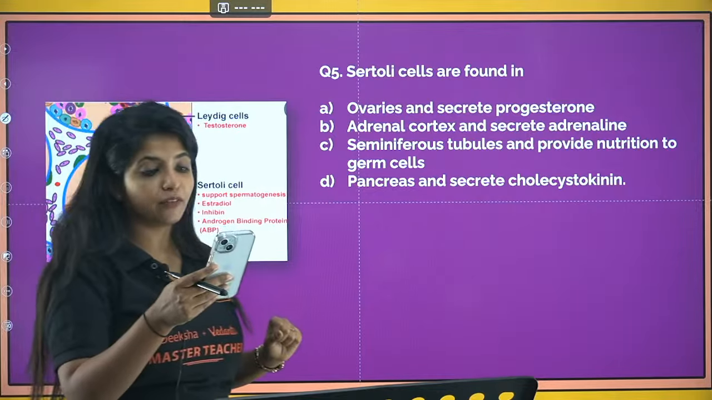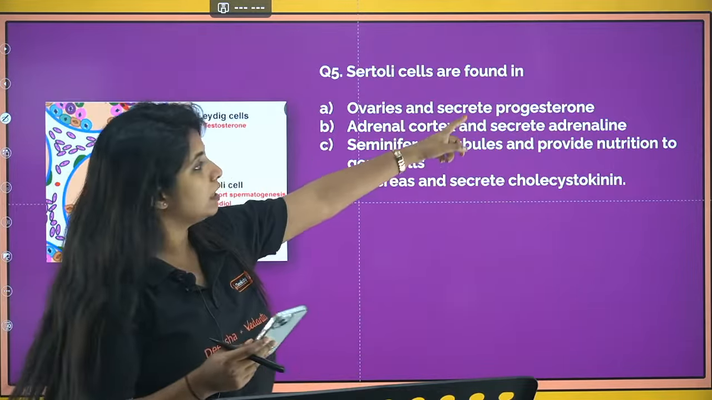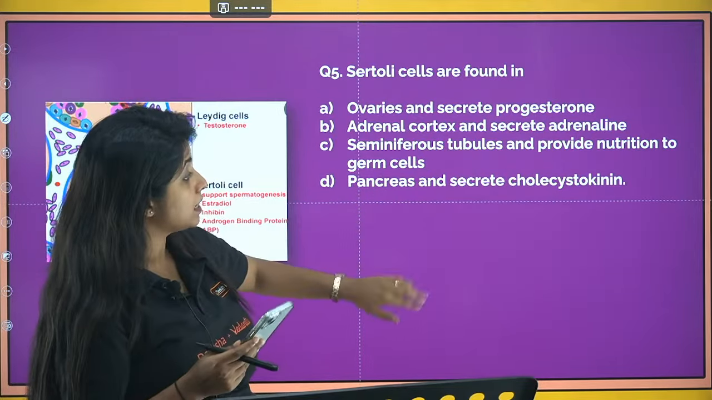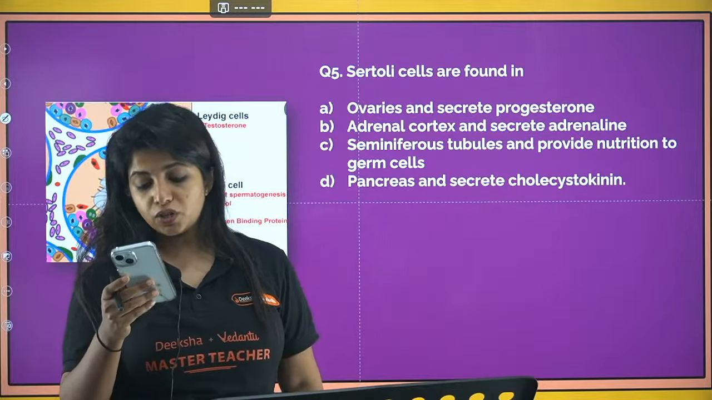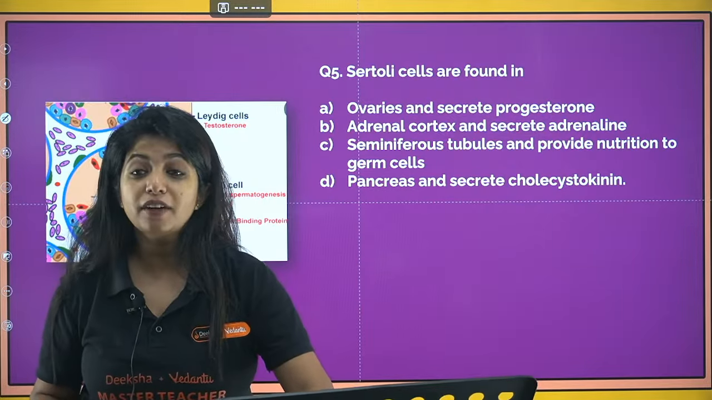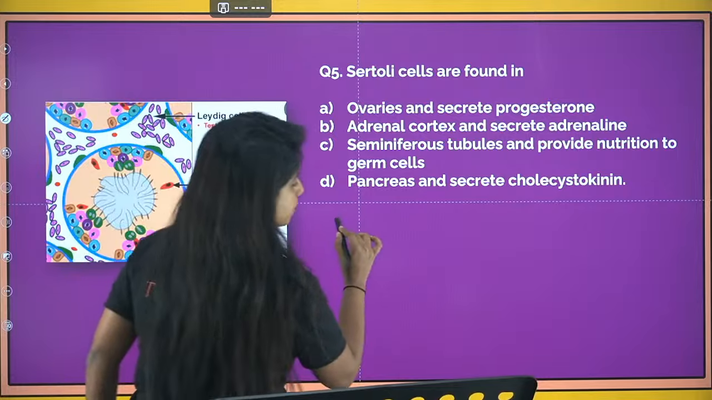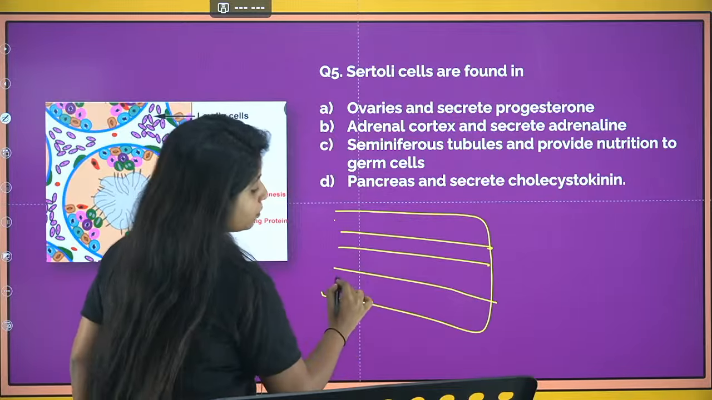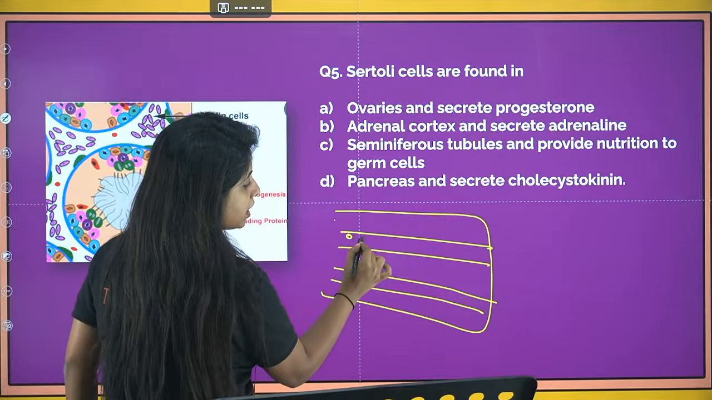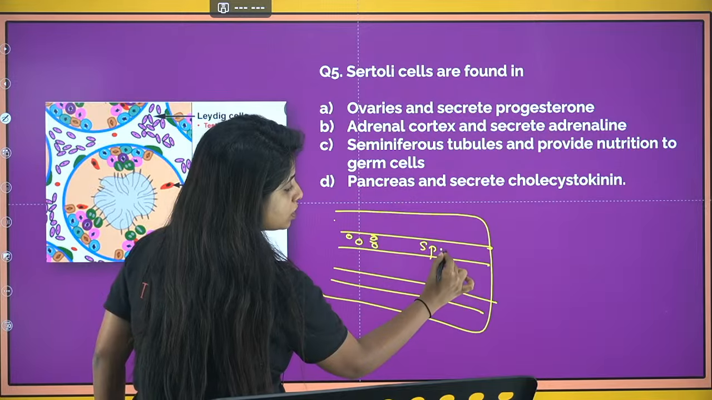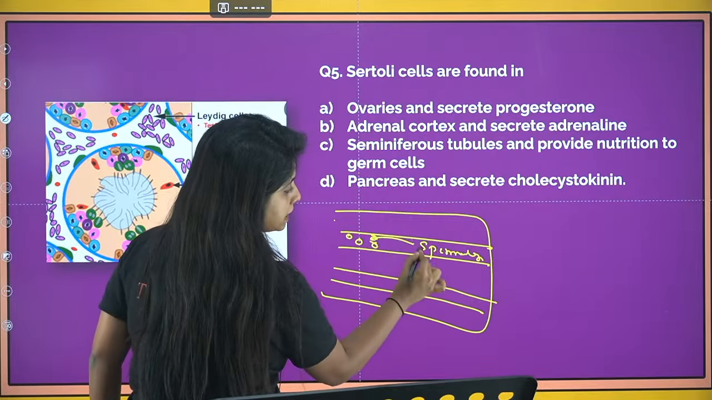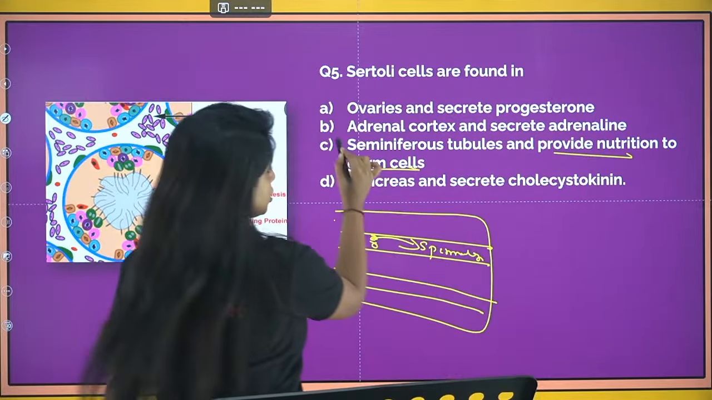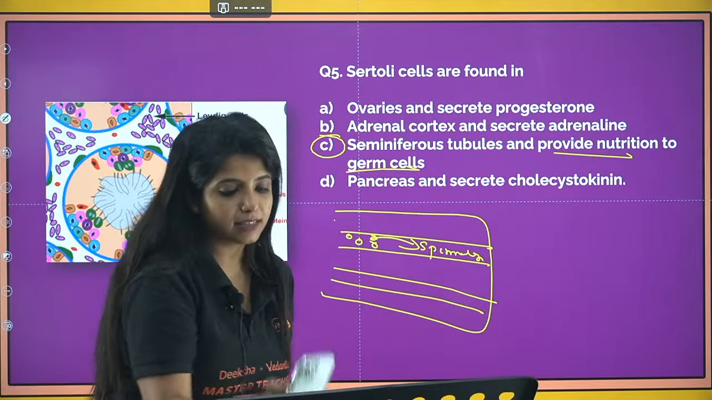Sertoli cells are found in. Where do you find Sertoli cells? Options: ovaries and secretes progesterone; adrenal cortex and secretes adrenaline; seminiferous tubules and provides nutrition to germ cells; pancreas and secretes cholecystokinin. What is your answer? As far as I remember, you have the testicular lobules. Inside that you have the seminiferous tubules. Inside that you have the Sertoli cells and also the spermatogonia. The Sertoli cells are going to nourish the spermatogonia. So seminiferous tubules and provides nutrition to the germ cells. That is your answer, that is C.